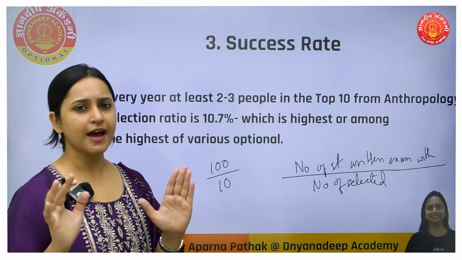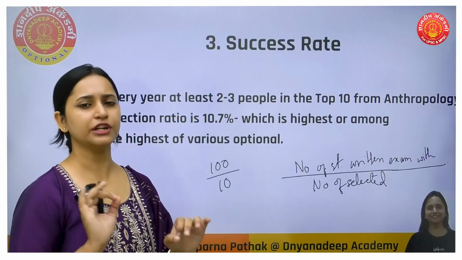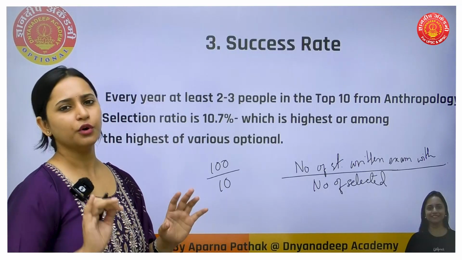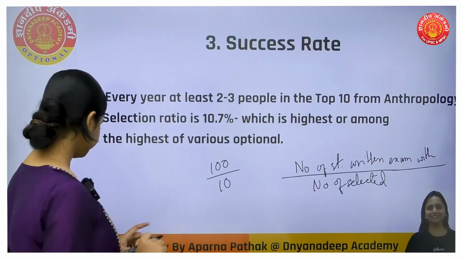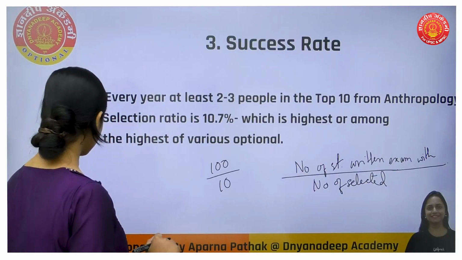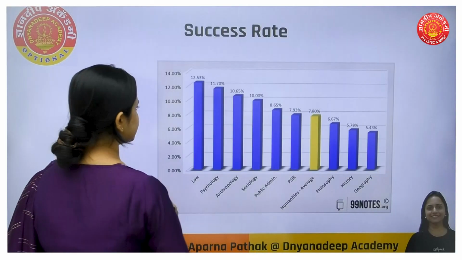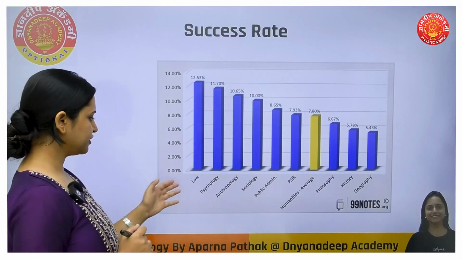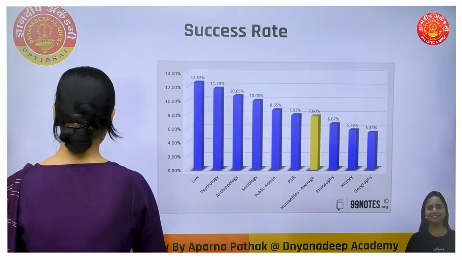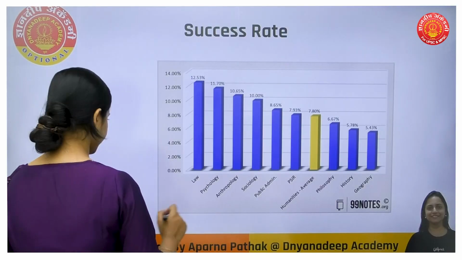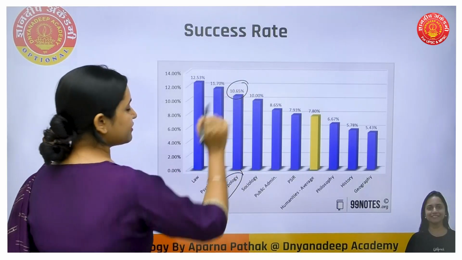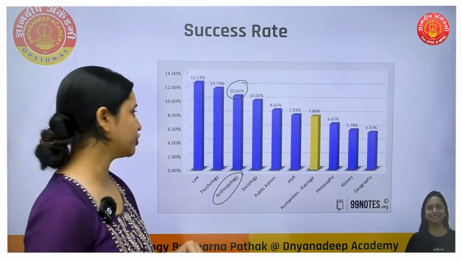Number of students who have written the examination with a particular optional, divided by the number of selected students with that particular optional. Okay. Here we have one more slide regarding that success rate. You can see that I've taken a graphical representation in which here is anthropology. Almost 10.7% is the selection ratio.